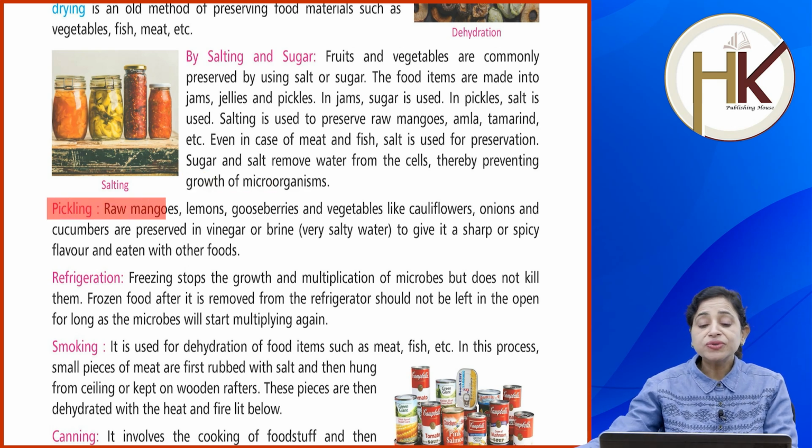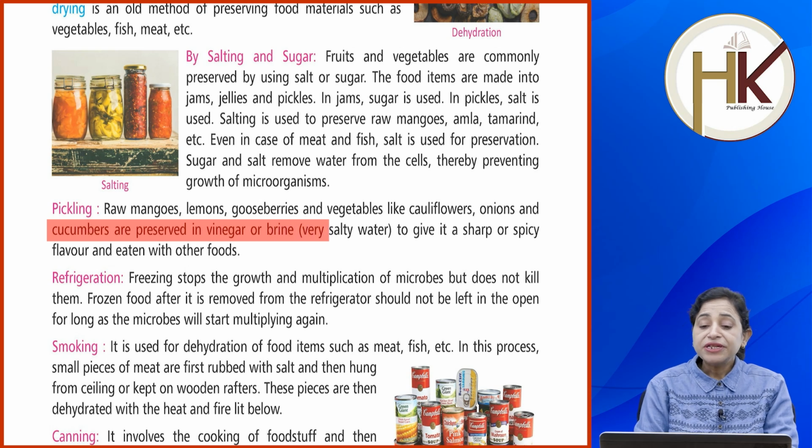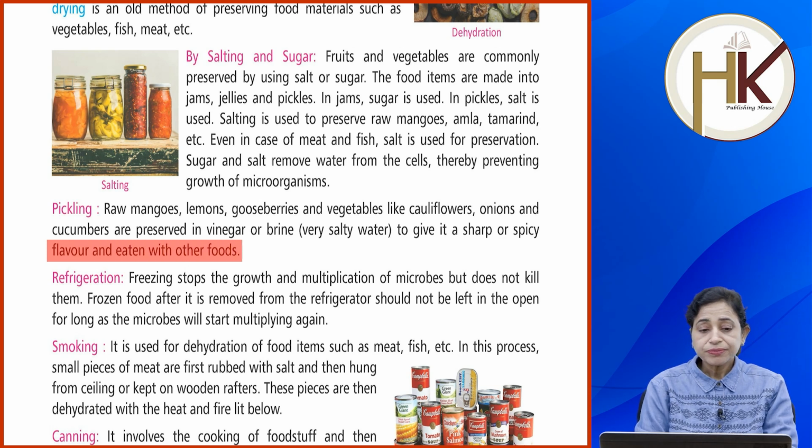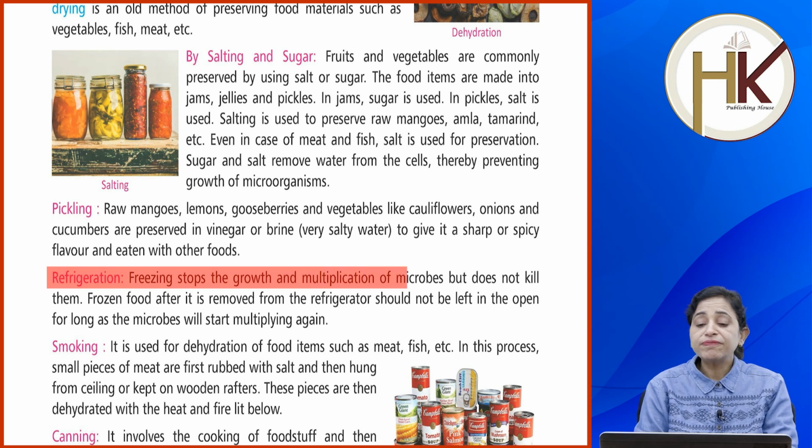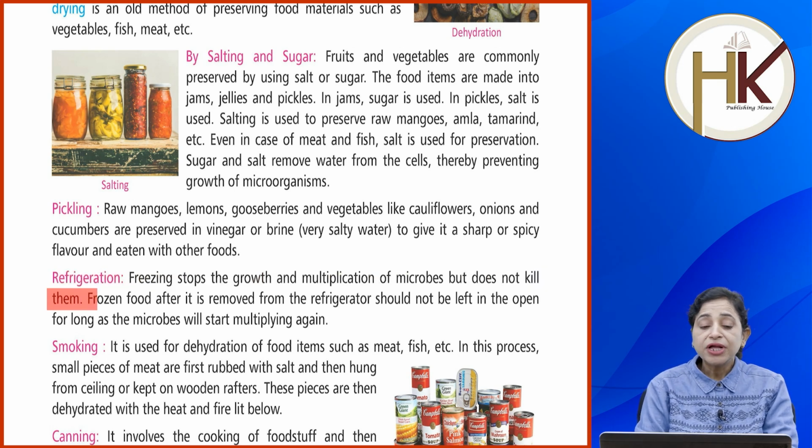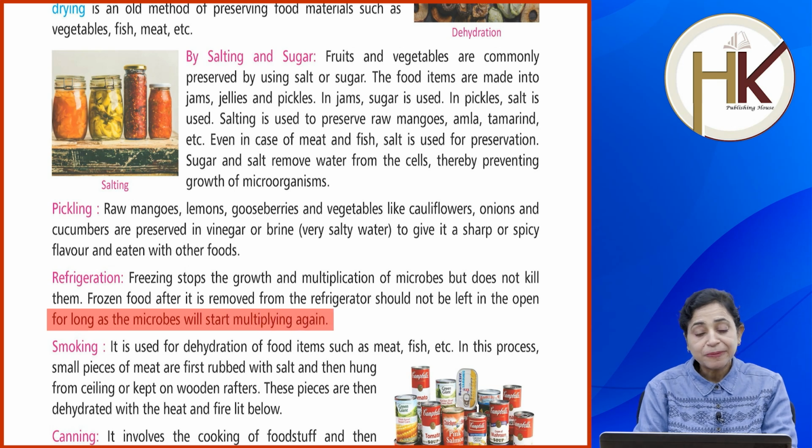Pickling: raw mangoes, lemons, gooseberries and vegetables like cauliflowers, onions and cucumbers are preserved in vinegar or brine, very salty water, to give it a sharp or spicy flavor and eaten with other foods. Refrigeration: freezing stops the growth and multiplication of microbes but does not kill them. Frozen food, after it is removed from the refrigerator, should not be left in the open for long, as the microbes will start multiplying again.